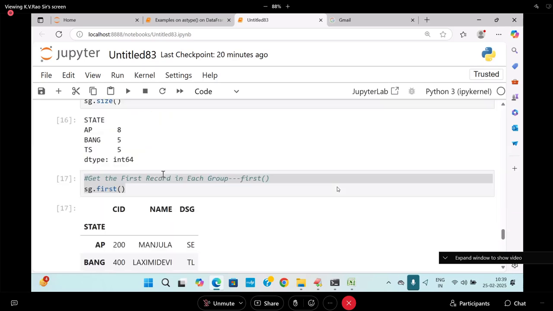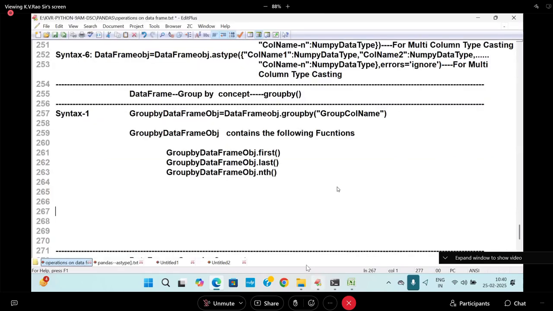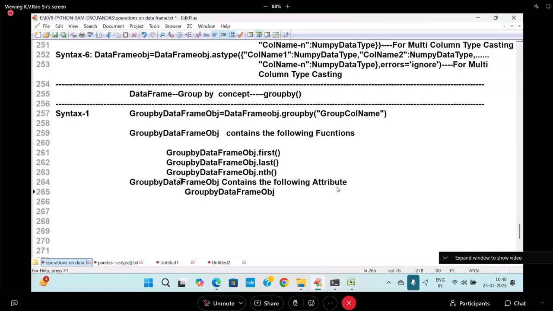Now I'm going to write it. SG dot get group. Already I said in SG there is an attribute called what? The data frame group by contains the following attribute. What is the attribute name? I told you, dot what? N groups. N groups like N largest, N smallest, like that. So N groups is an attribute there.